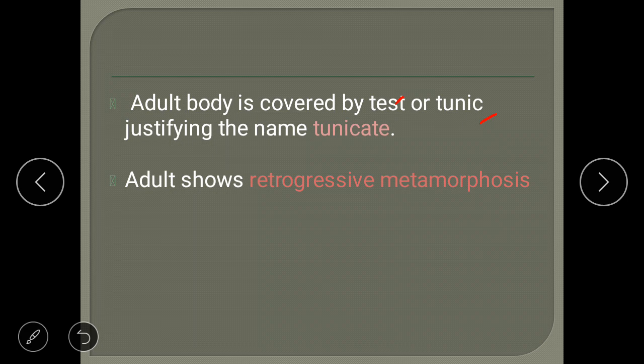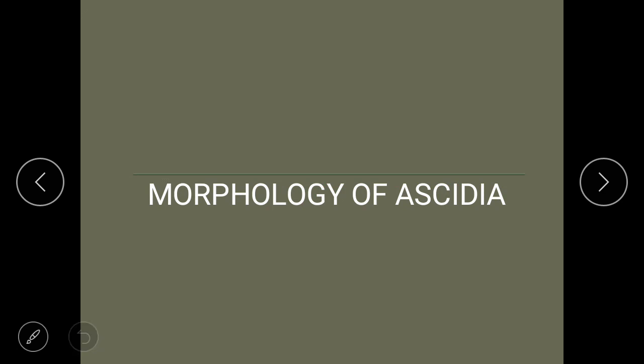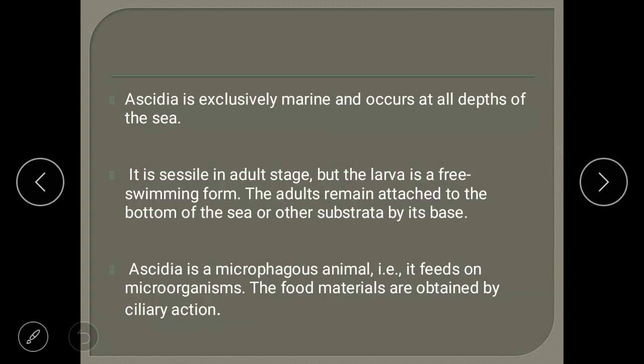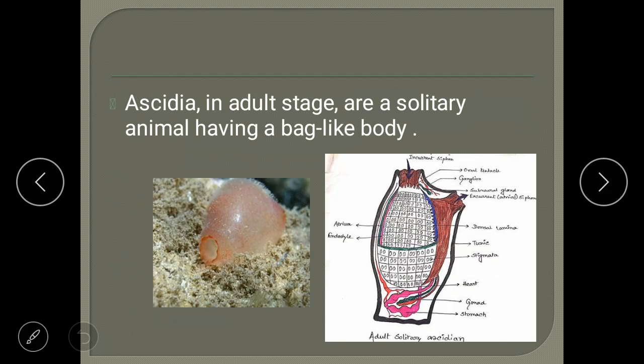Now you have another example of Urochordata, that is Ascidia. Morphology of Ascidia. So what is this Ascidia? As you can see in this picture, this is a photo of Ascidia, which is an example of Urochordata, and this is a diagrammatic representation of the Ascidian animal. Ascidia is one of the examples of Urochordata.